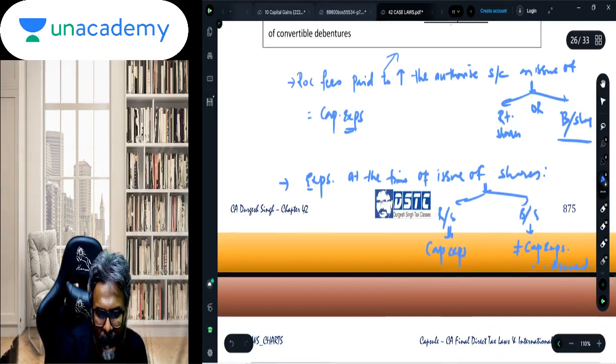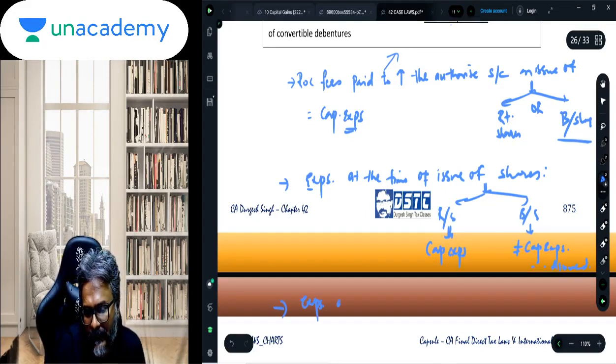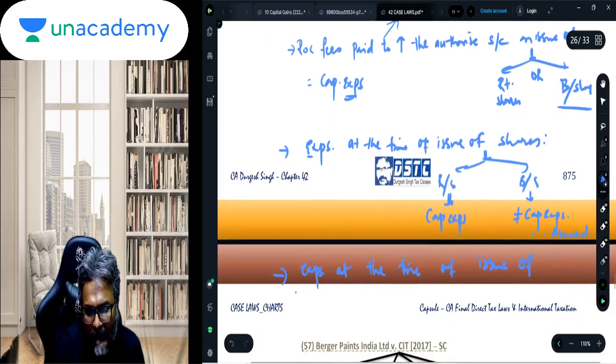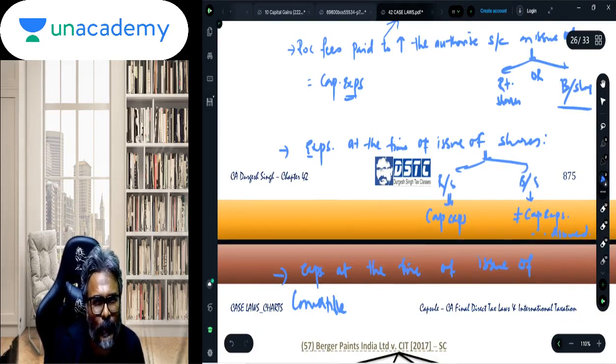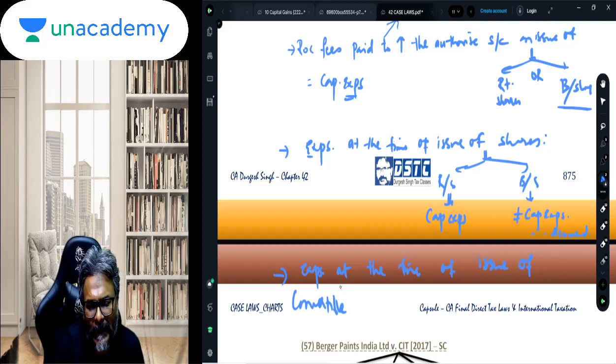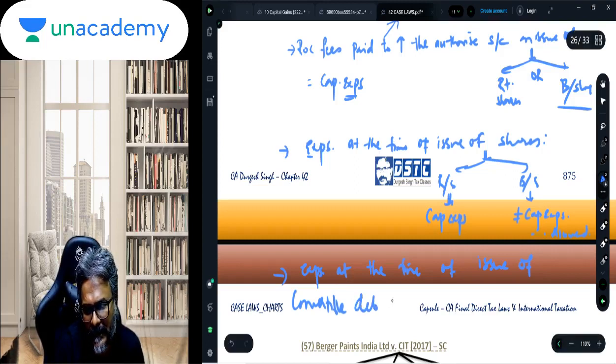So this is one thing you have to be very careful about. Now the ITC case is the expenditure at the time of issue of convertible debentures. I'm dictating, so don't worry that I'm writing very fast. Expenditure at the time of issue of the convertible debentures.